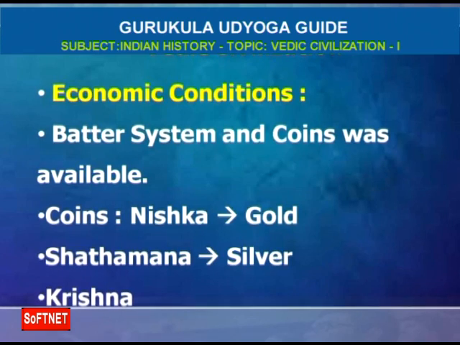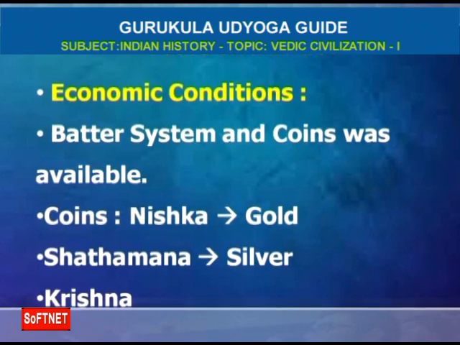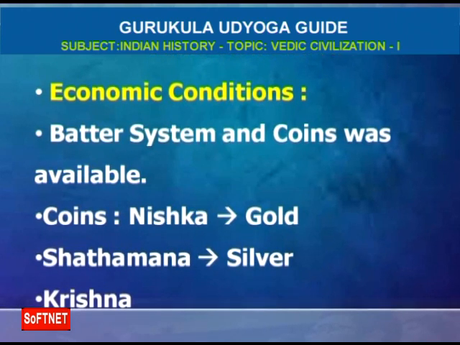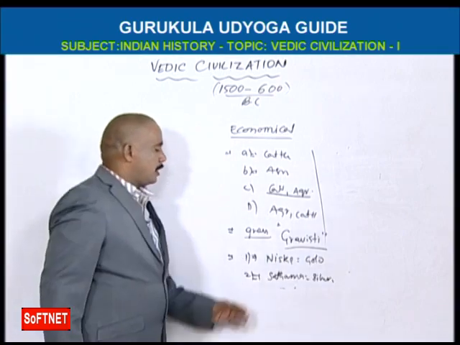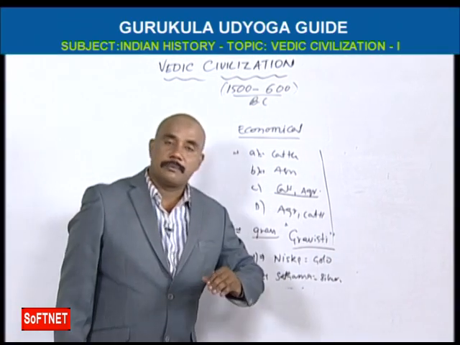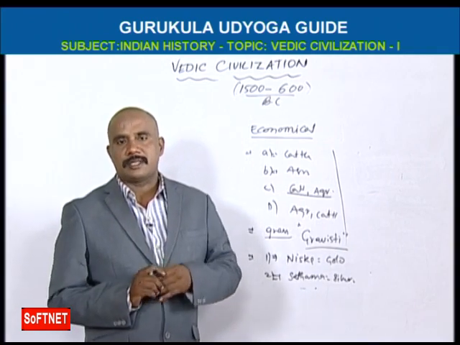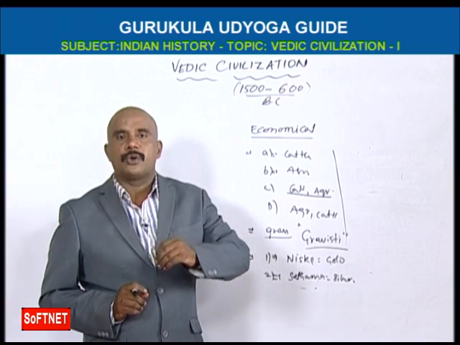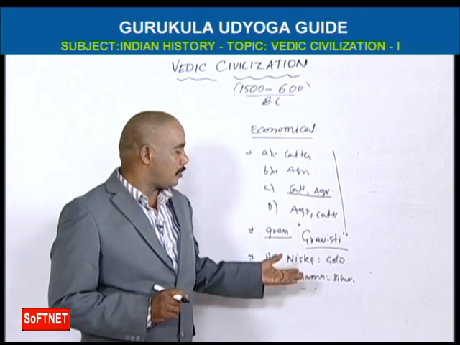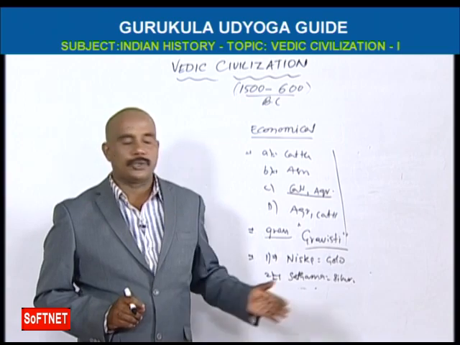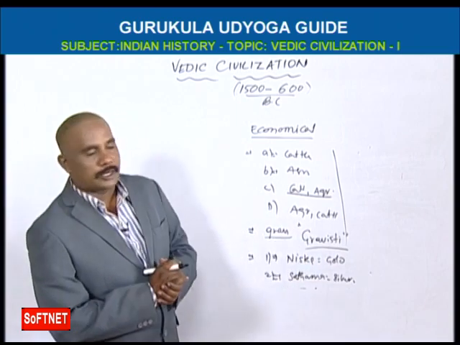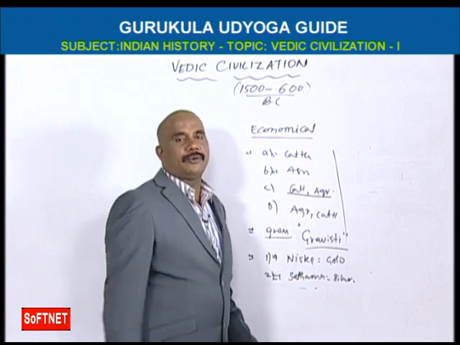Nishka means gold coins. Shatamana is a silver coin. So Nishka and Shatamana coins are there, but the barter system is available. The transaction was mainly through the barter system. Coins are available, but the main transaction was through barter, meaning exchange of goods.